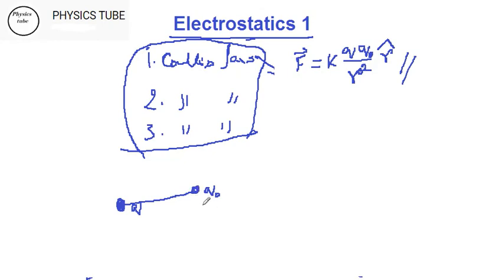Both are positive. The field of this will be much bigger than the field of q naught. In such cases, we call this type of charge a test charge. We have to understand the strength of q with q naught.